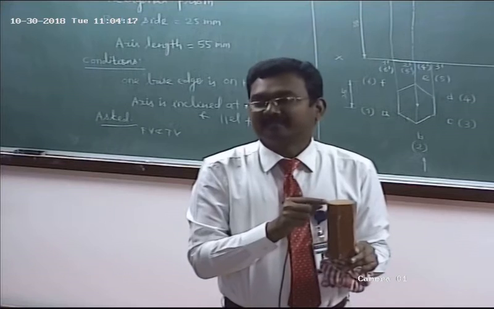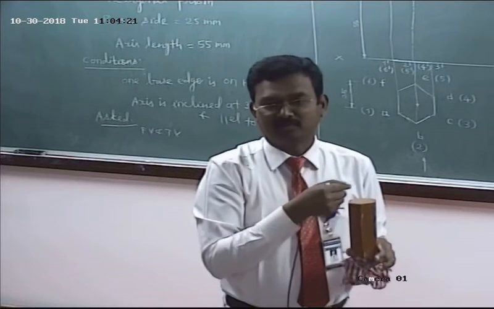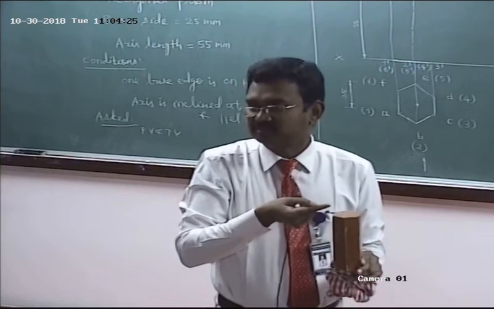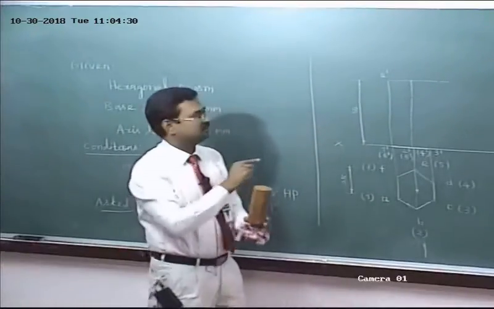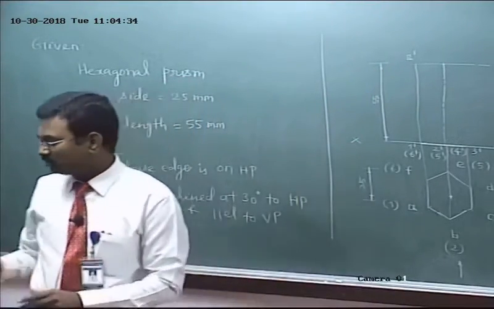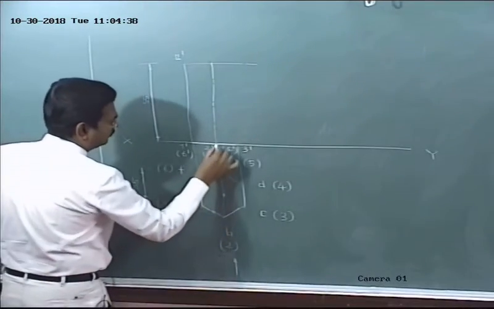Consider a point A. To get the front view of the corner A, where do I have to mark A dash? Above, 55 mm from XY, isn't it? Mark A dash at a distance of 55 mm above XY. Next, B dash. How to mark B dash? From B, draw a projector.